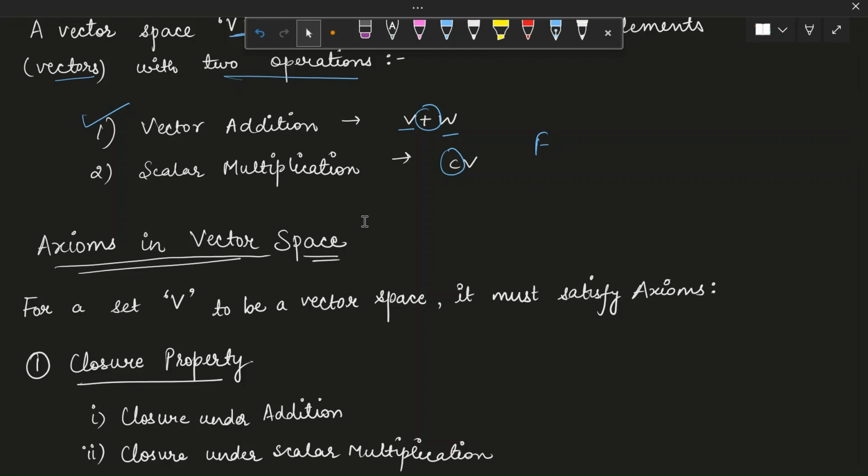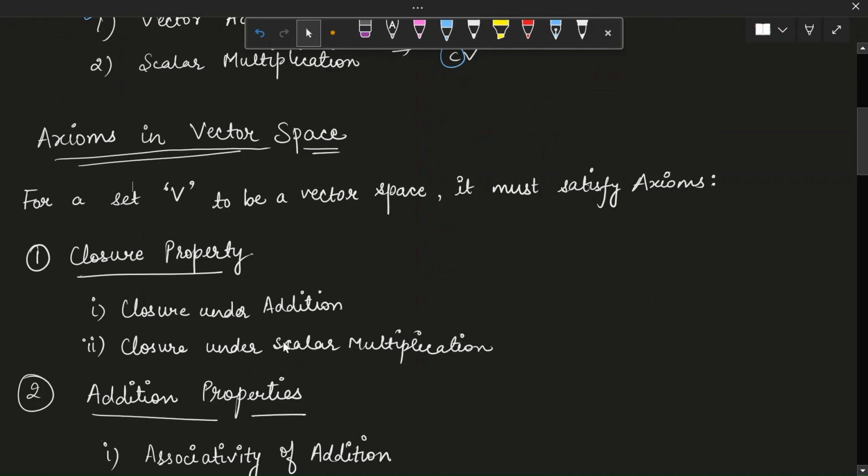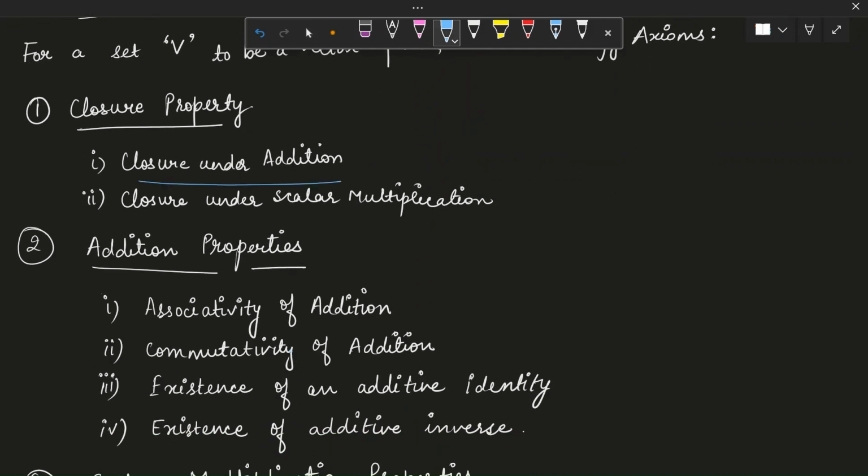for V to be considered a vector space. So, axioms in a vector space: for a set V to be a vector space, it must satisfy the following axioms. The first one is closure under addition. If V and W belong to the set V, then V plus W will also belong to the set V. Next is closure under scalar multiplication. So let's say if V belongs to set V and C belongs to F, then their scalar multiplication will belong to the set V. Then there are four addition properties.